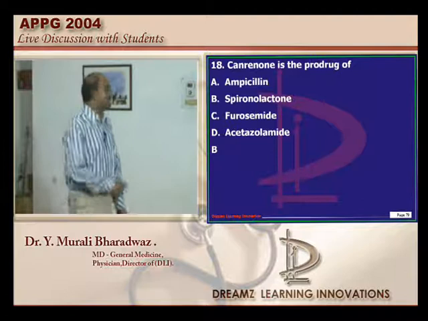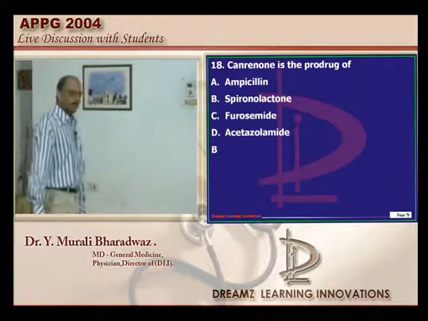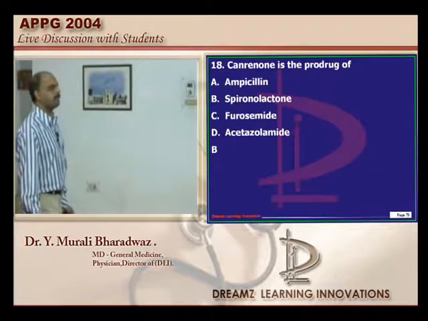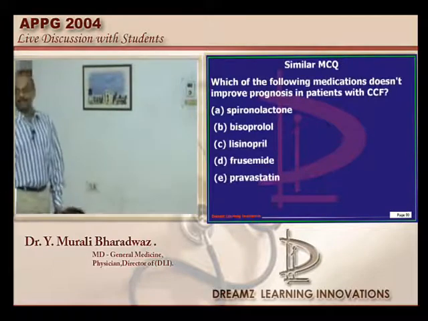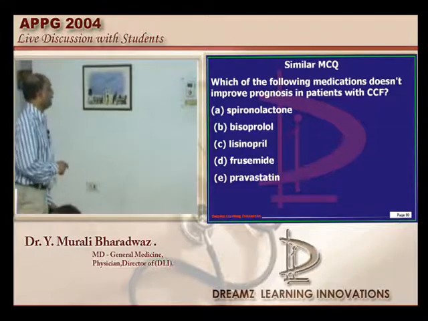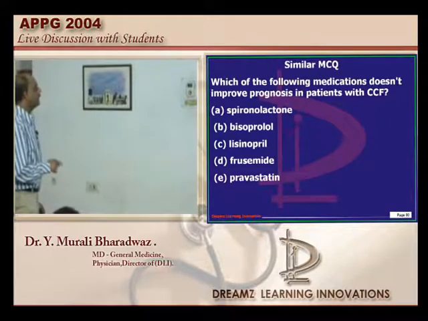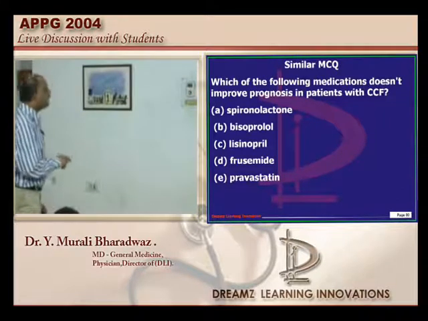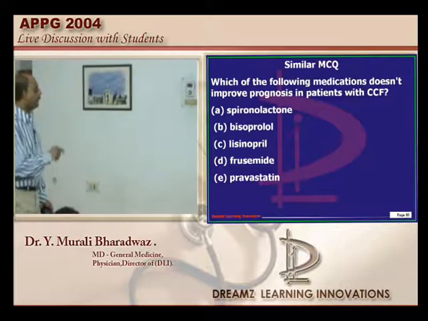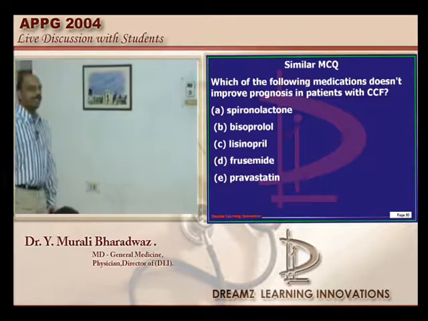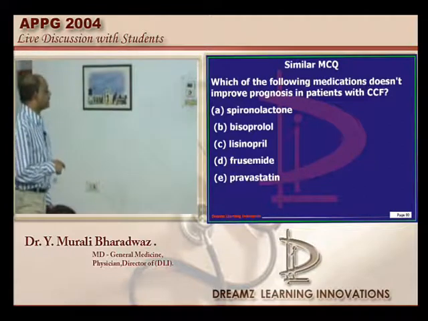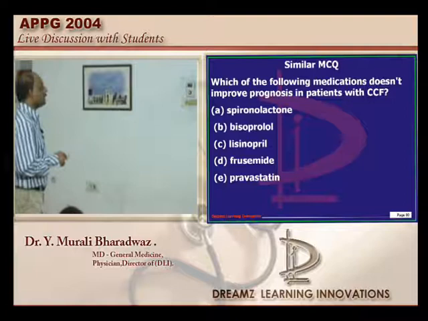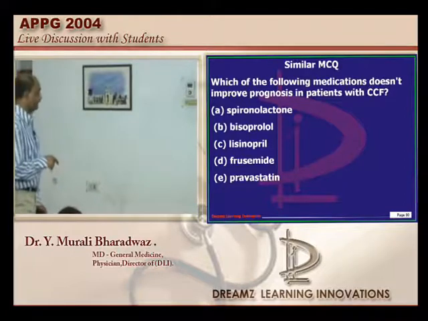Camridone is typically a product for which drug, doctor? Spironolactone, which is basically a potassium sparing diuretic, is what needs to be remembered. Now, I will ask you a question. It's your choice. Which is the medication, otherwise, all the medications are associated to improve the prognosis in a patient who has got congestive heart failure, but not one of them. The remaining things are known to cause a change in the prognosis, improve the prognosis.